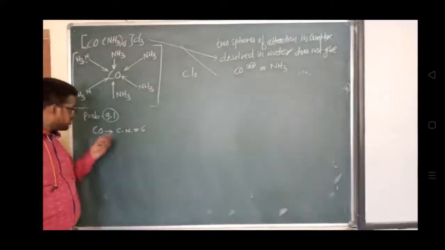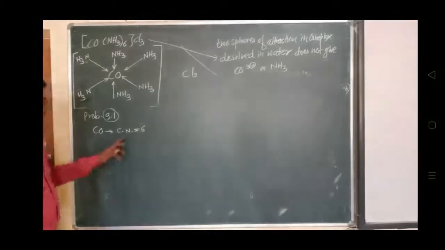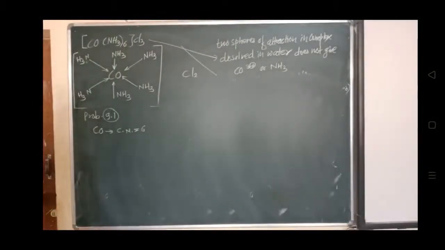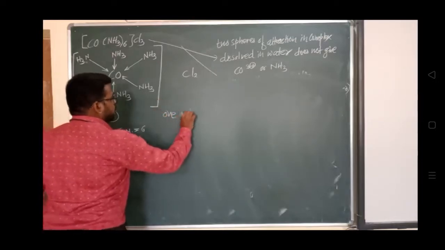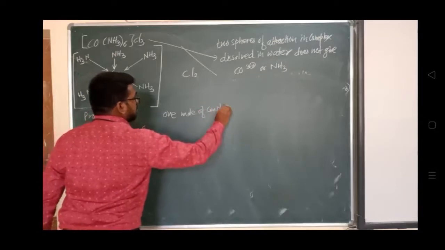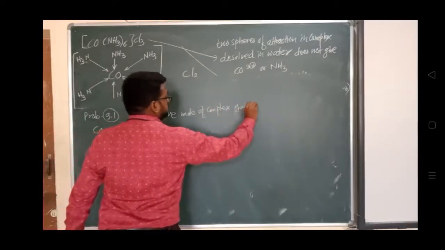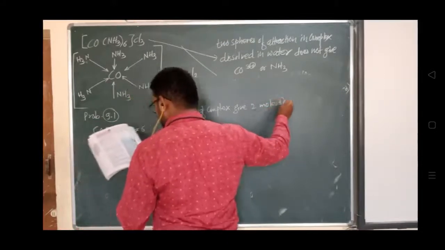If it is present 6, then only the coordination number will be 6. So how can this coordination number 6 come about? Okay, so we know very well that 1 mole of complex gives 2 moles of AgCl. 1 mole of complex, this is very important, gives 2 moles of this AgCl. सिल्वर क्लोराइड जो है, 2 moles मिलते हैं.